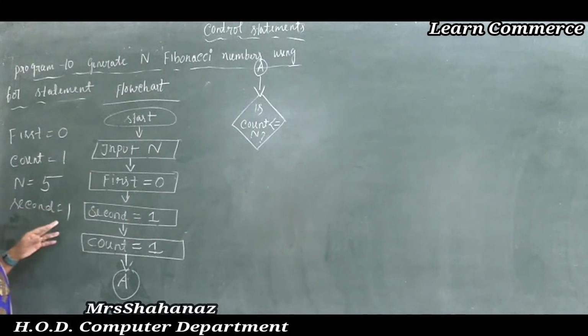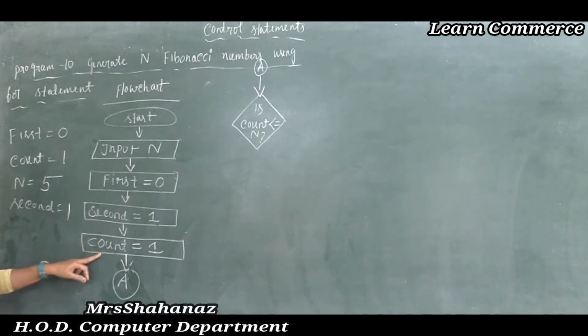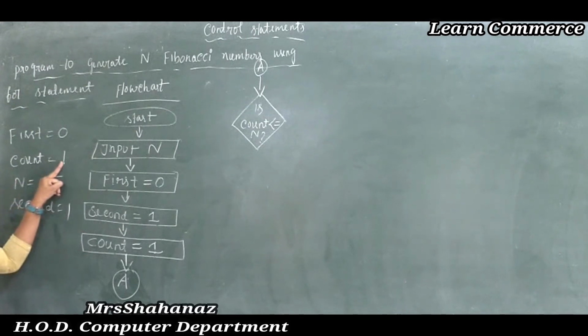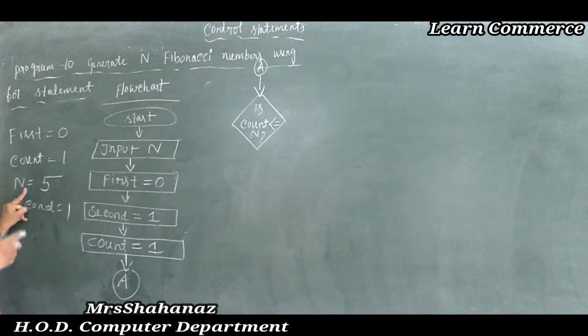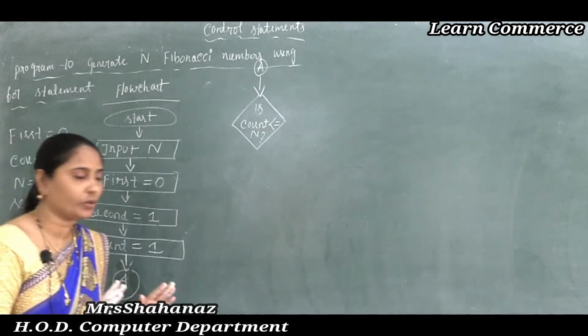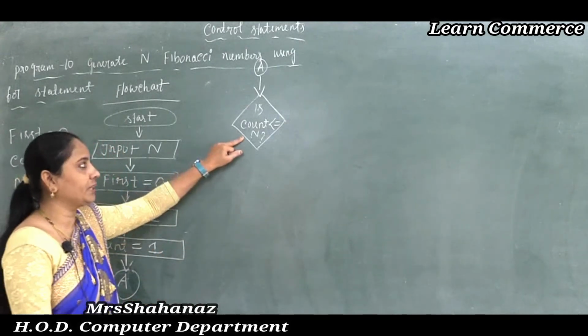Now for example, the count value is equal to 1 and count is less than or equal to 5, that means till 5 it is going to satisfy the condition. When the count value is equal to 6, then sure we need to stop the program, correct? So it is just going to check the condition.